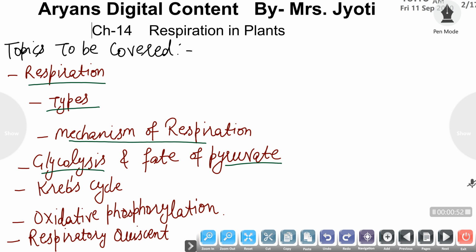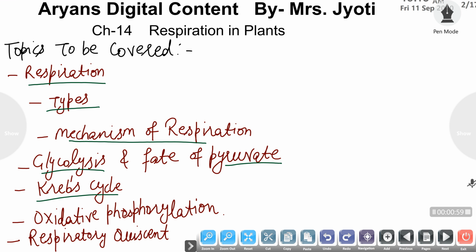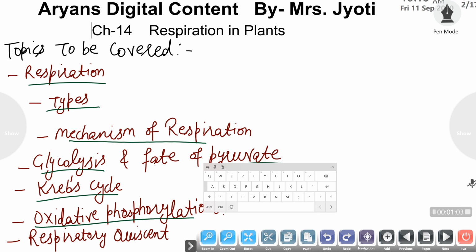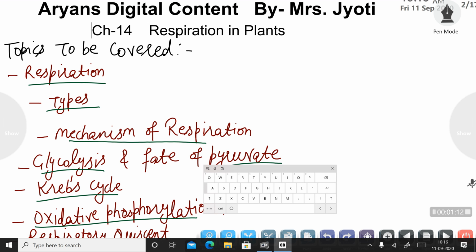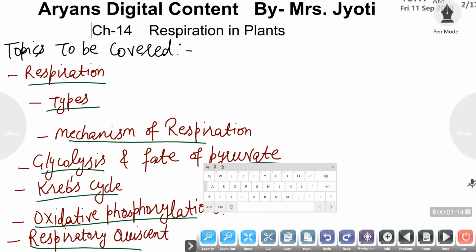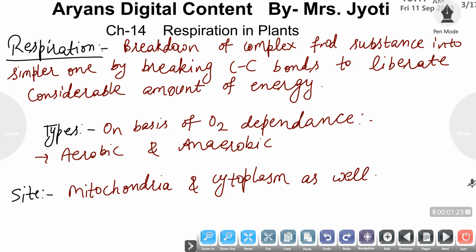After that, this pyruvate enters the mitochondria and undergoes the Krebs cycle. In this Krebs cycle, carbon dioxide is released and formation of ATP takes place. This ATP synthesis occurs in the presence of oxygen, hence it is termed oxidative phosphorylation, and ultimately the respiratory quotient, which means the ratio of carbon dioxide released to oxygen required in a particular plant. So let's start the chapter.